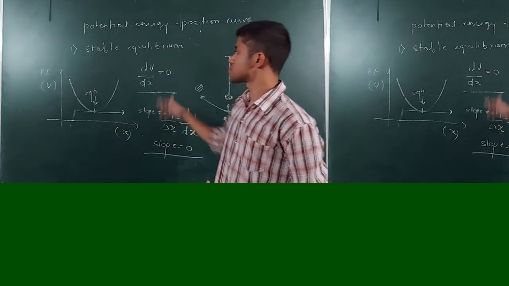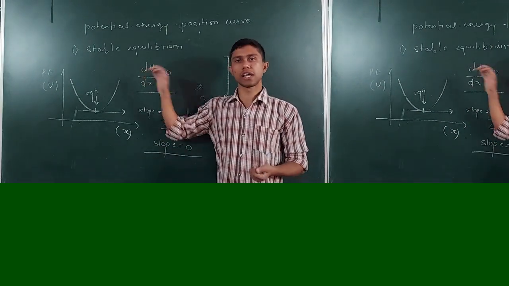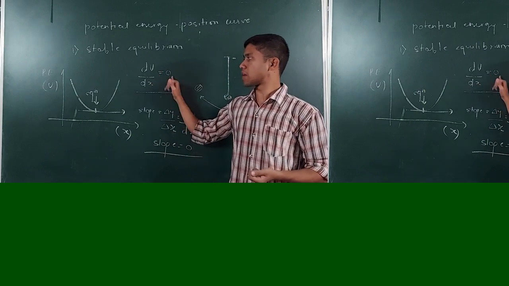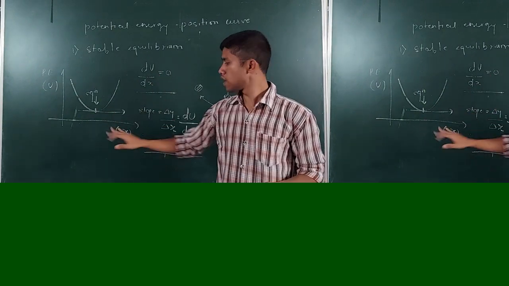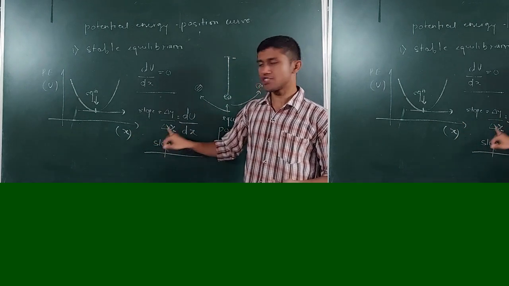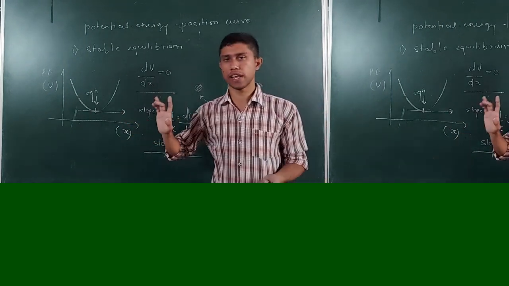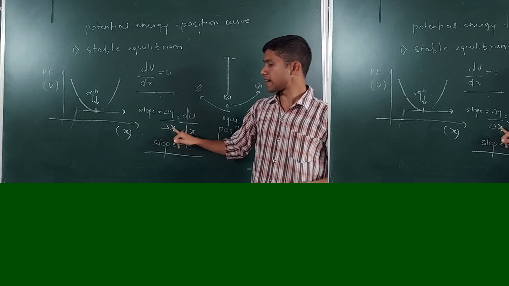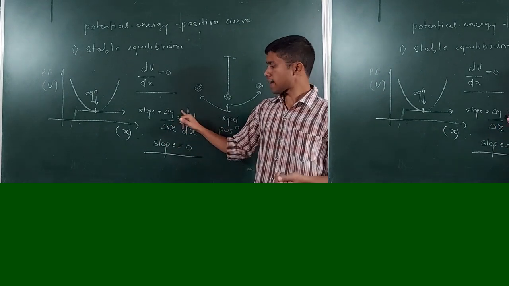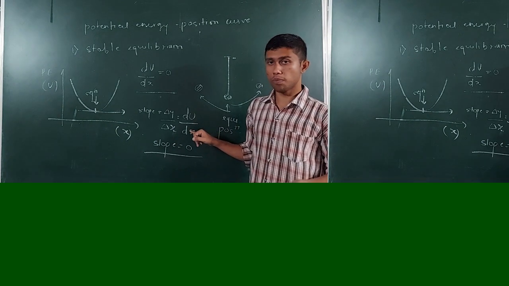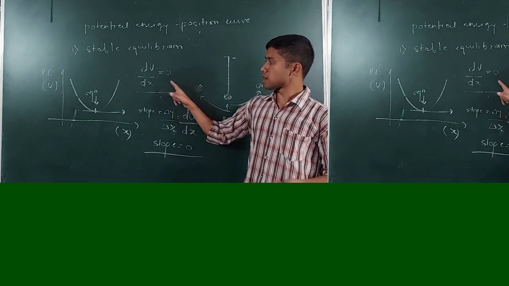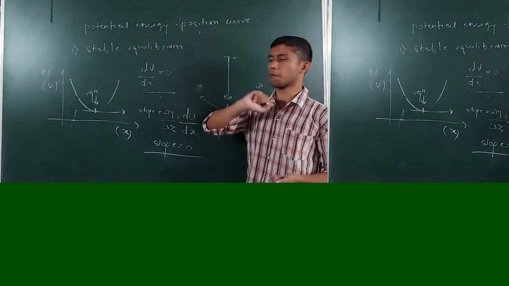We have also seen equations that for equilibrium to occur, du by dx shall be 0. Also we have seen in this curve, if we find a slope of this curve, slope is change in y upon change in x. What is y? It is the potential energy, so it is du. What is delta x? It is dx. So I can see that this du by dx is a slope. So for this thing to occur, the slope has to be 0.